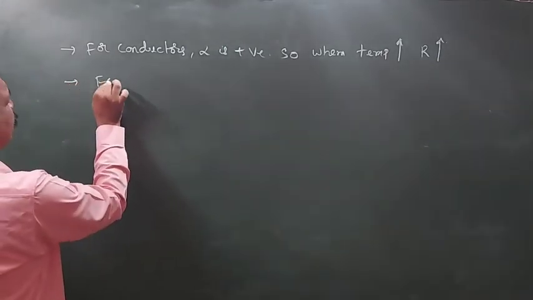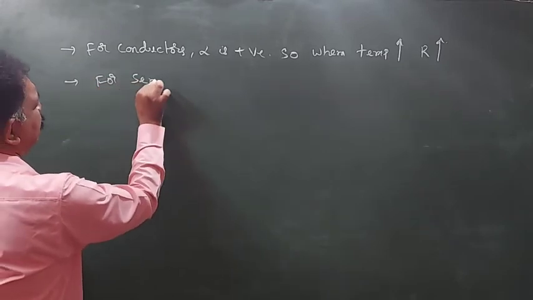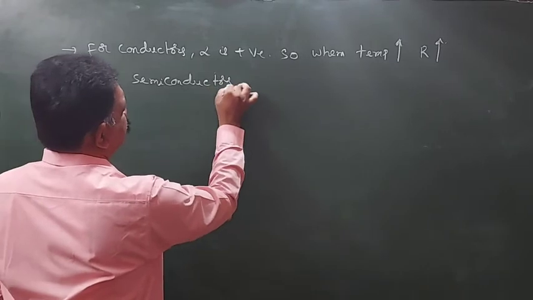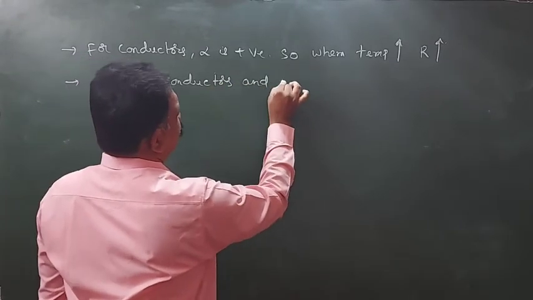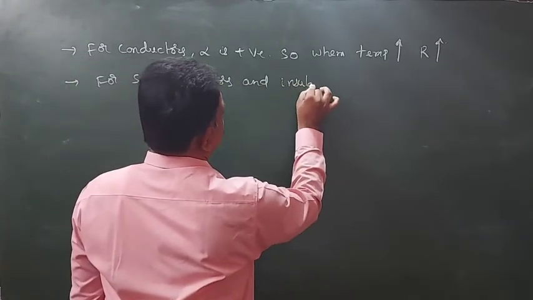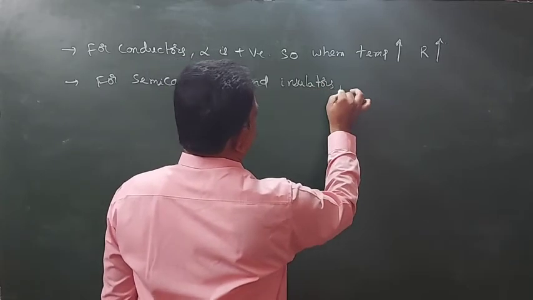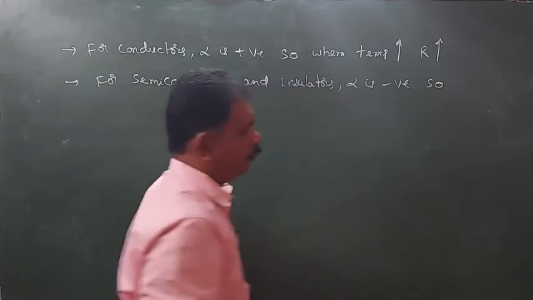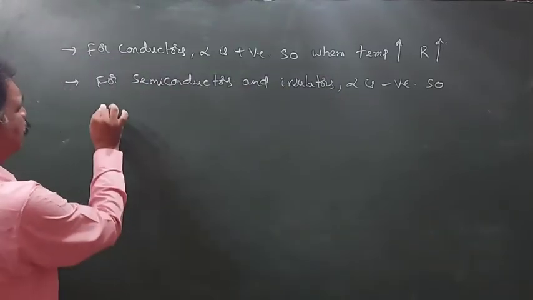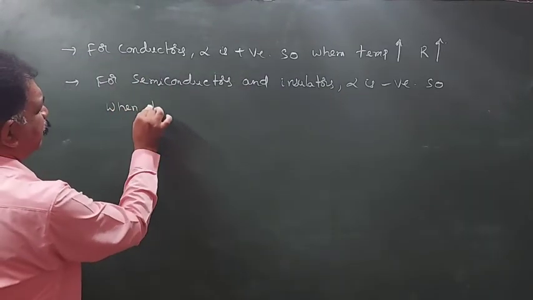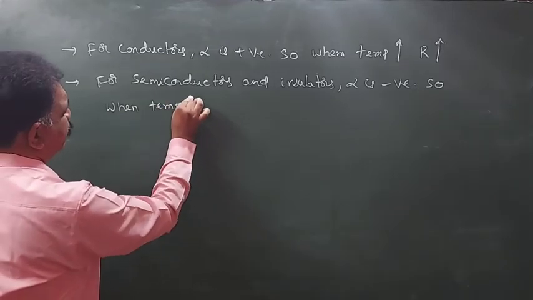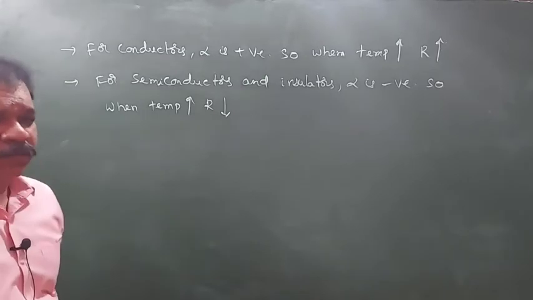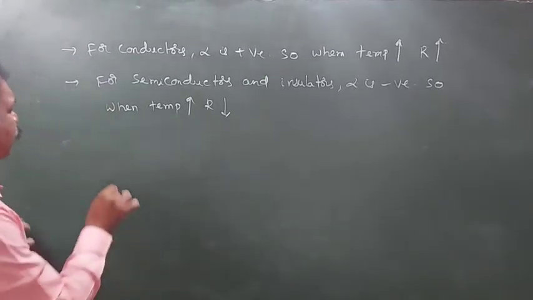Next, for semiconductors and insulators, alpha is negative. So, when temperature increases, their resistance will decrease.